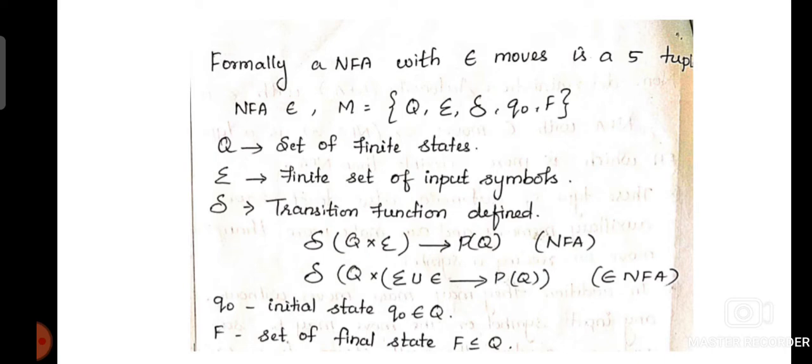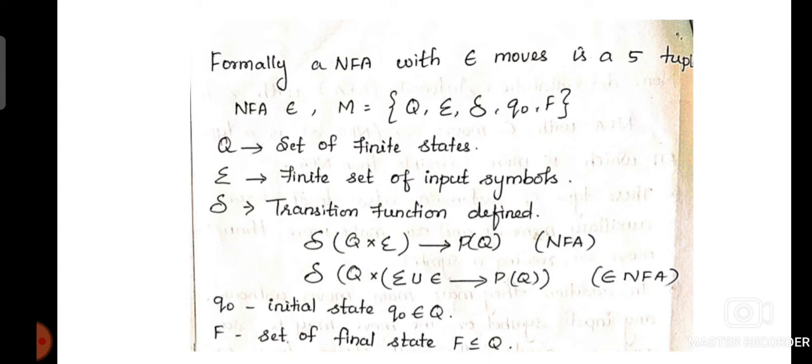So this delta function is for the NFA transitions, and for the NFA with epsilon transitions, we can rewrite the delta function as delta of Q into sigma union epsilon. That is, in case of epsilon NFA, we can have epsilon transitions or null transitions.